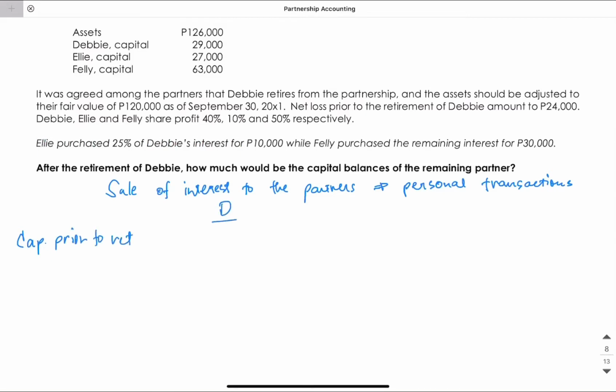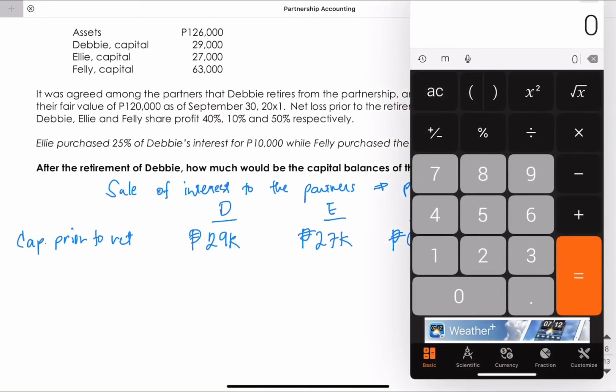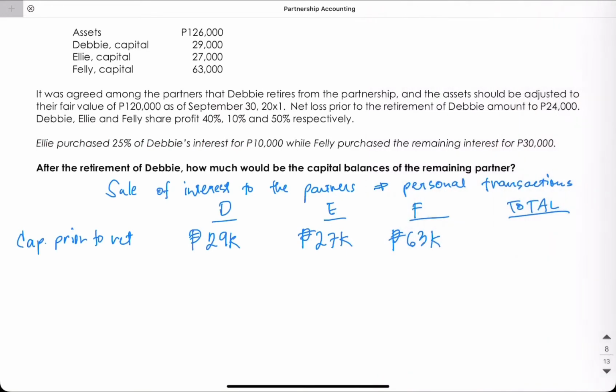So Debbie, Ellie, and Feli, and then total. For Debbie, we have 29,000. For Ellie, 27,000, and lastly for Feli, 63,000. Then we determine the total. So total would be 29 plus 27 plus 63. We have 119,000. So these capital balances are balances prior to retirement. So these are not yet adjusted with the effect of the revaluation.